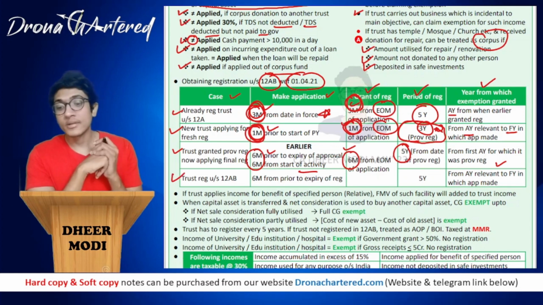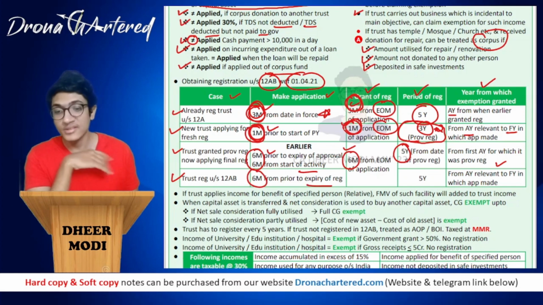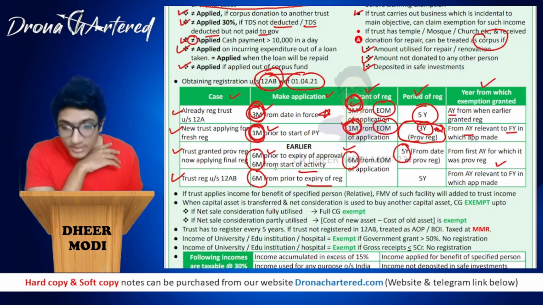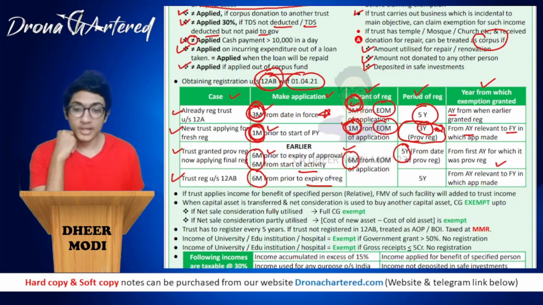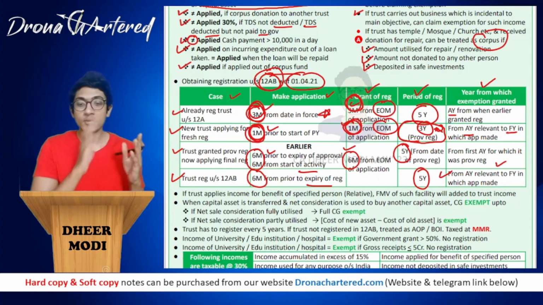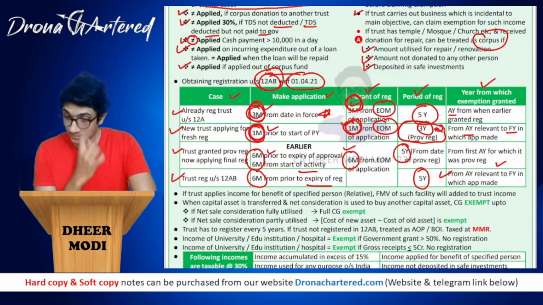And if your trust is registered under section 12AB, you have to apply 6 months prior to expiry of registration, because this registration is under section 12AB. So if the trust was already registered under 12AB, it is 6 months prior to expiry of registration. Again your grant of registration is the same 6 months, period of registration is 5 years, and it is from the assessment year relevant to the financial year in which application was made. That is the period from which exemption is granted.